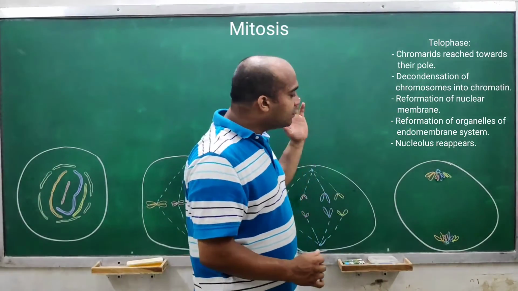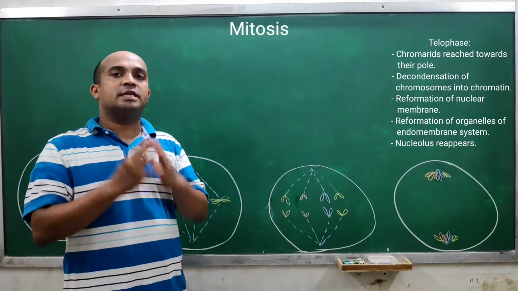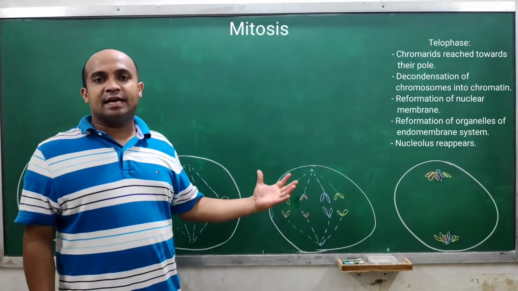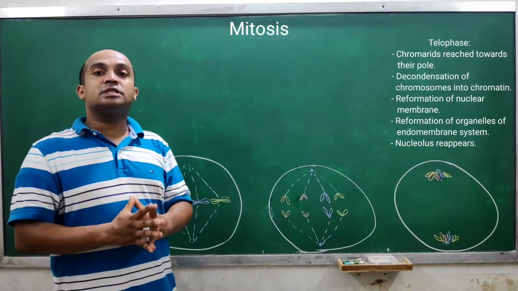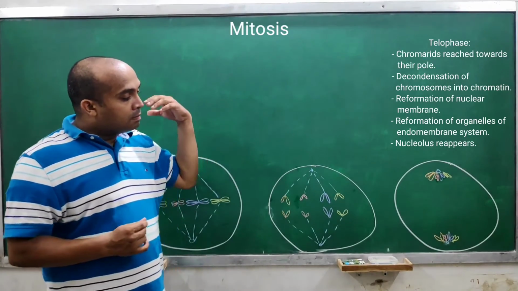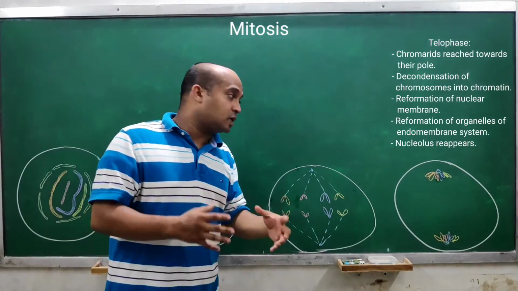It is nothing but the end of anaphase. So this is how nuclear division occurs in a cell undergoing mitosis.